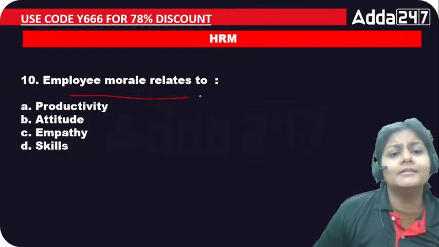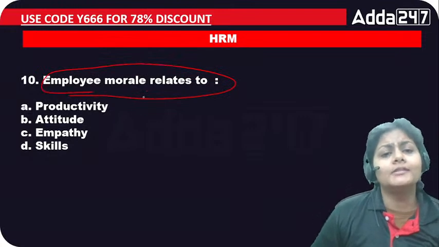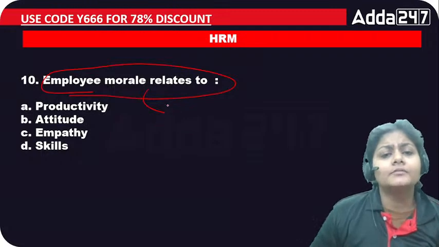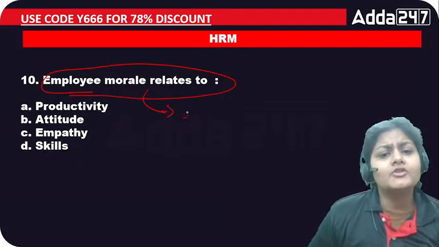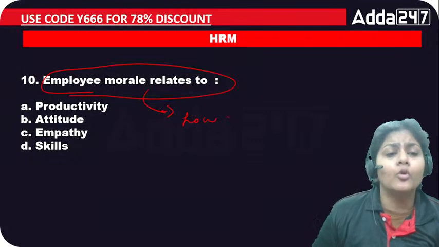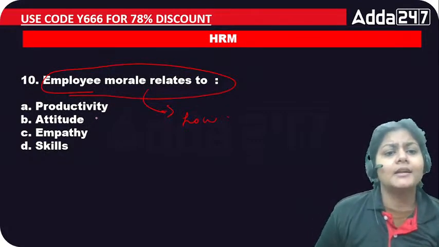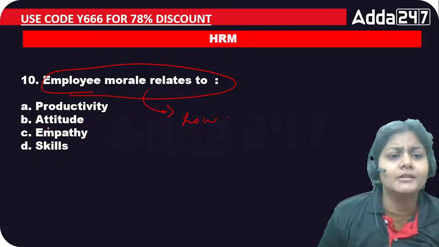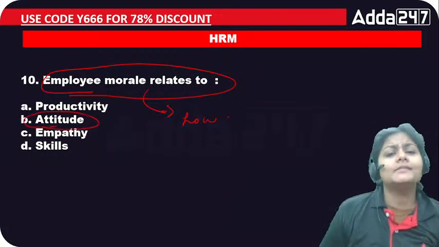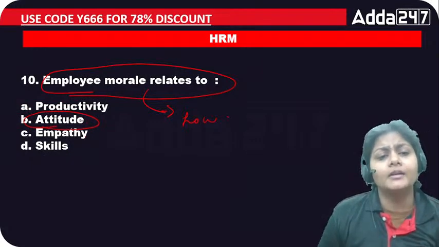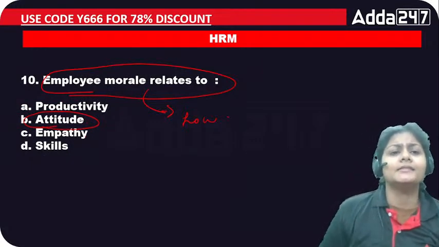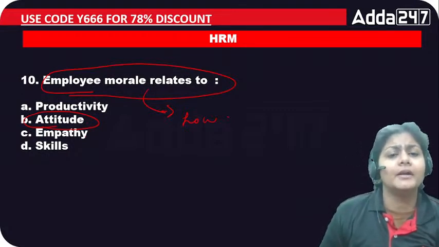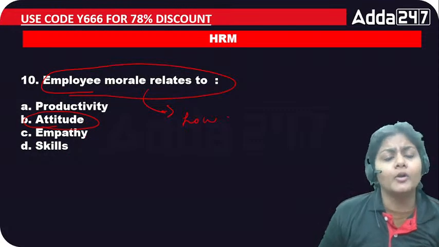Employee morale relates to what? See, employee morale is all about how much you are motivated towards the goal or maybe towards any work. So the options are productivity, attitude, empathy or skills. See, employee morale is all about your attitude. What is happening in your mind? That is up to you, right? It can be positive morale, it can be negative morale also. So that basically depends on you. How is your employee morale, right?